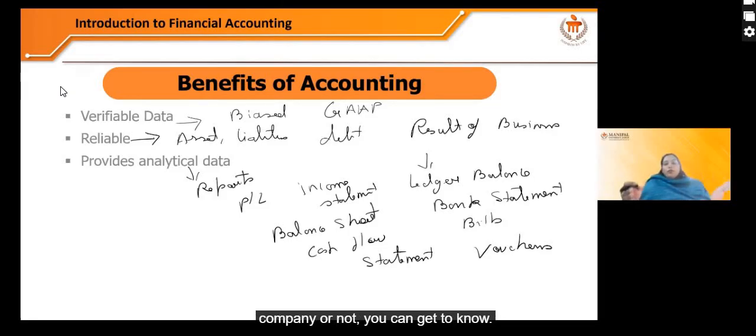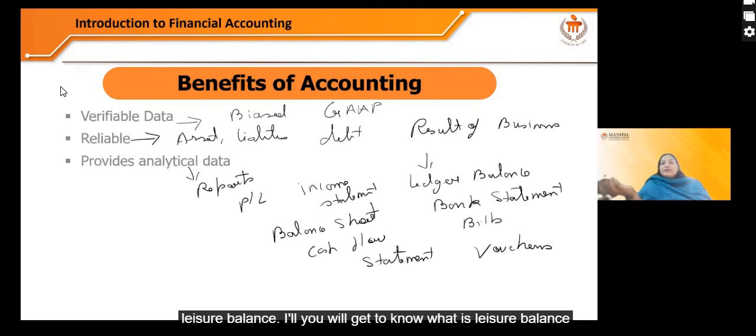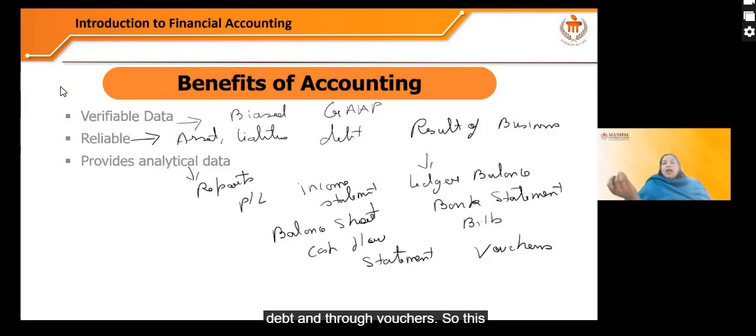You can get to know through these financial reports. So data are verifiable and data are reliable. Reliable means, again, you can verify every asset, liability, debt, and result of a business. How can you verify that? Through ledger balance. You will get to know what is ledger balance. Then bank statement, everybody knows it. Bills are there. Through bills, you can verify the assets, liabilities, debt, and through vouchers. So this is the second benefit that accounting brings: reliability.